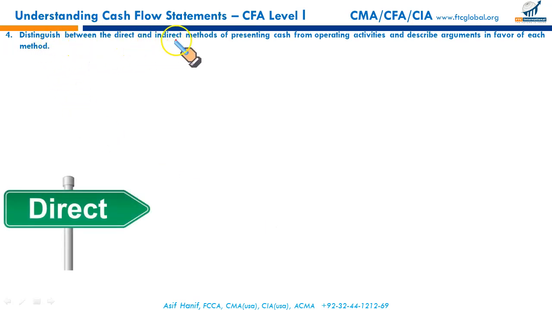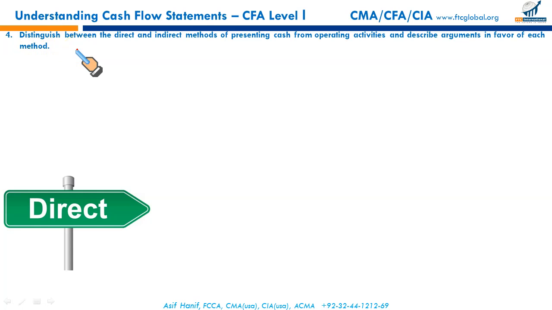Now the next LOS: distinguish between the direct and indirect method of presenting cash flows from operating activities and describe arguments in favor of each method. You just have to distinguish. How do we draw up cash flow under direct and indirect? That we'll discuss in a separate LOS. First, we just learn to distinguish between which one is direct or which one is indirect.